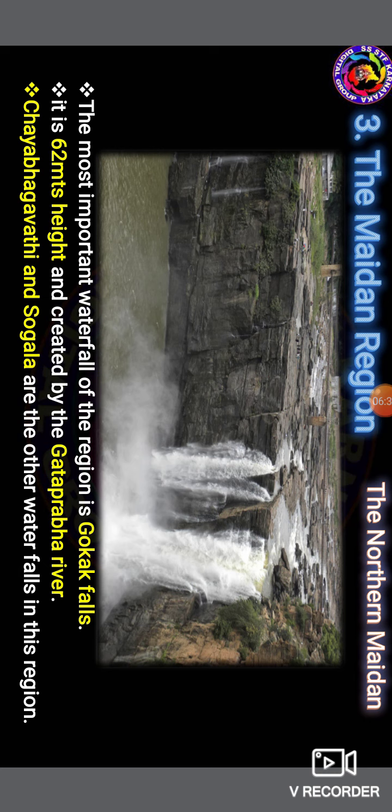And next, the prominent waterfalls in the northern side. That is the Gokak Falls. It is 62 meters high and created by the Ghataprabha river. So the Gokak Falls is created by which river? It flows on the Ghataprabha river.